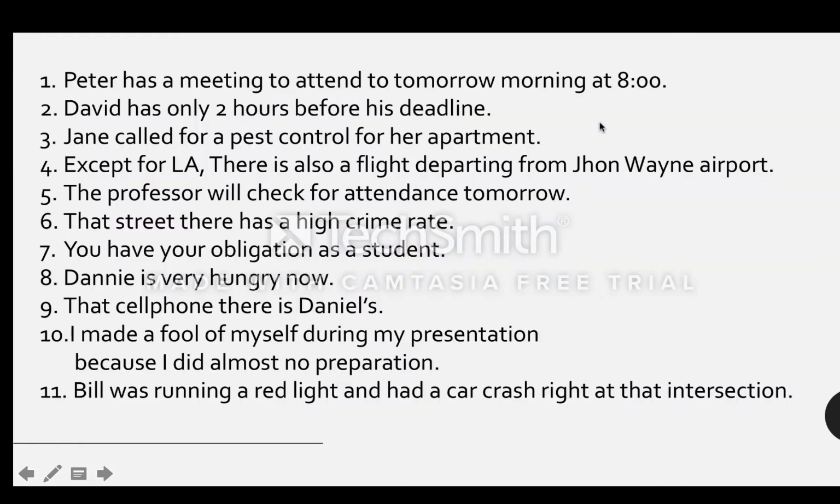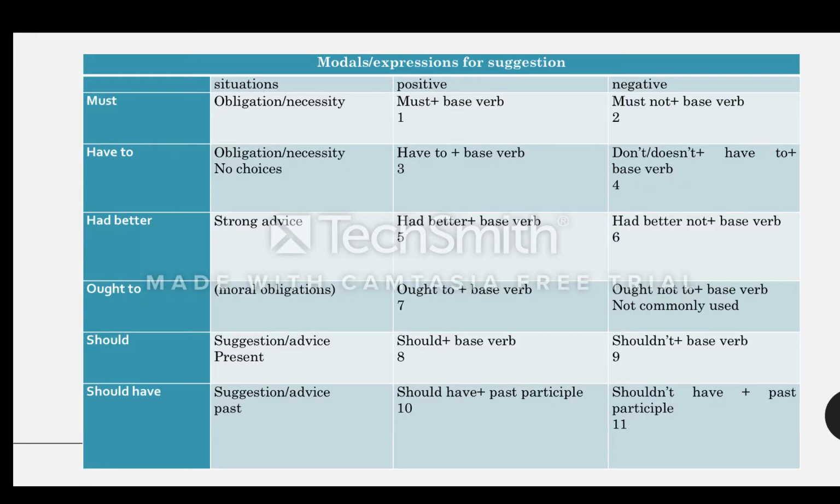Okay, now we have David has only 2 hours before his deadline. He still has a lot of work to do, but a short deadline. So yeah, David must not stop working.